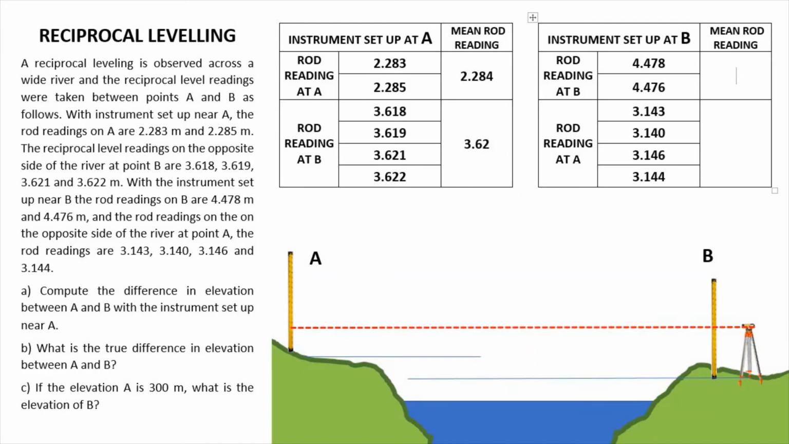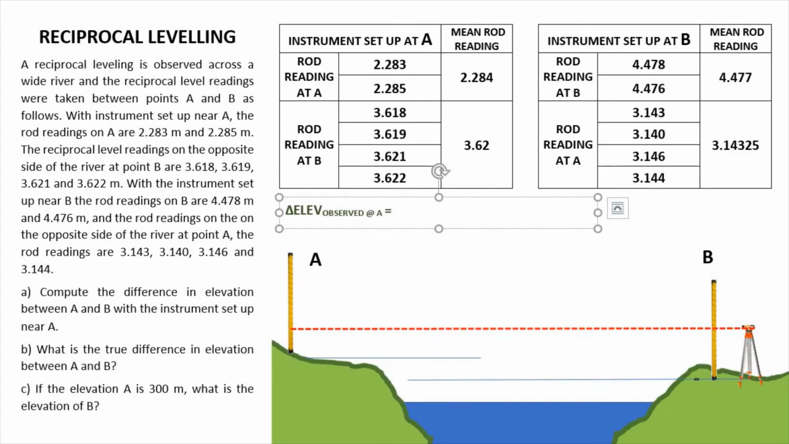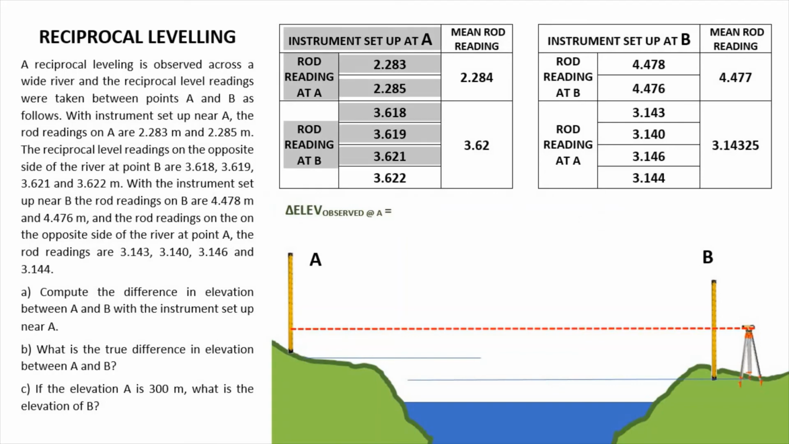And then next, dito naman, 4.478 plus 4.476 divided by 2, that would be 4.477. And then, the sum of this divided by 4, that would be 3.14325. So first requirement sa problem, compute the difference in elevation between A and B with the instrument set up near A. So we are going to solve for the difference in elevation considering na yung instrument natin ay nasa A. So ito lang yung consider natin na data.